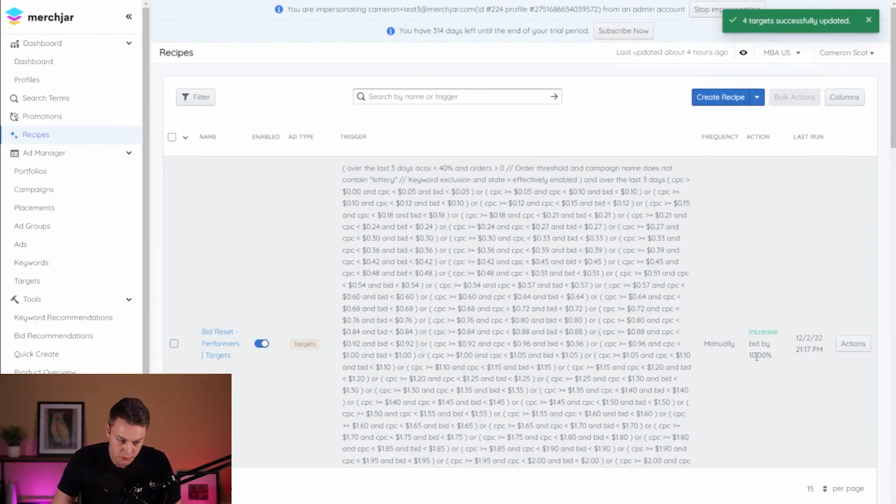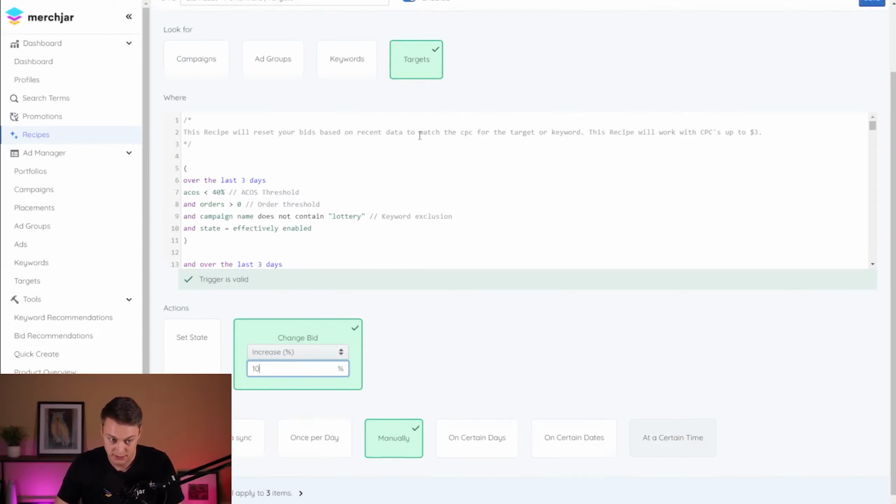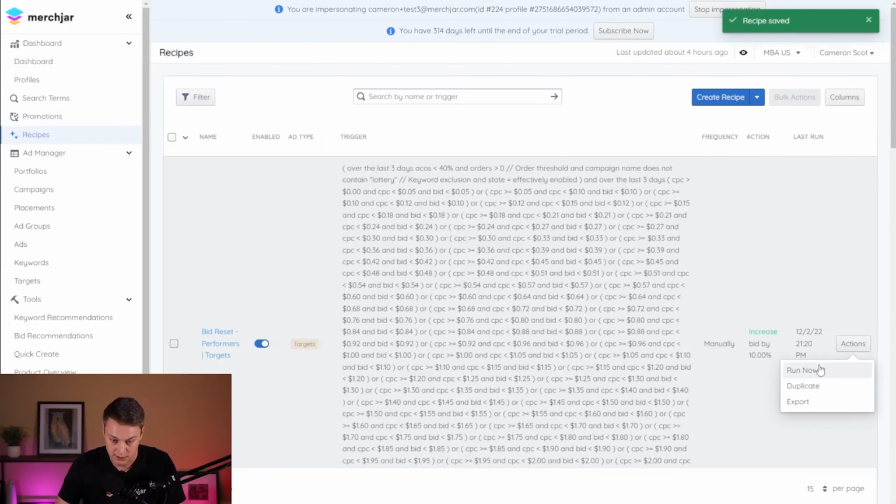And that one updated 4 targets, and we can just keep running this multiple times until there aren't any more targets, or you're at a place where you feel pretty good with it. You can always click back into the recipe and see what else it'll apply to on the next run. There are still 3 that it'll apply to with our current metrics, and you can make any adjustments here if you need to, as far as number of orders, minimum ACOS, that sort of thing. Save that, and then we're just going to run it again.